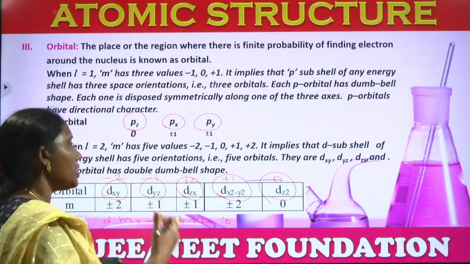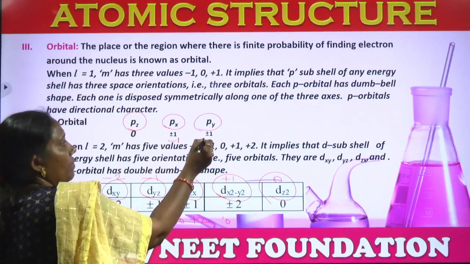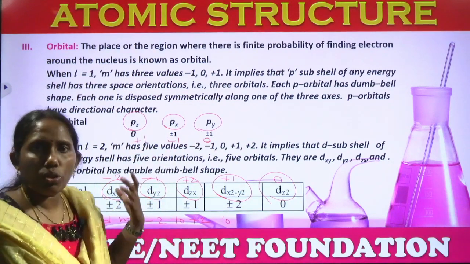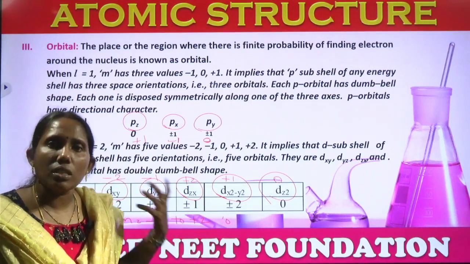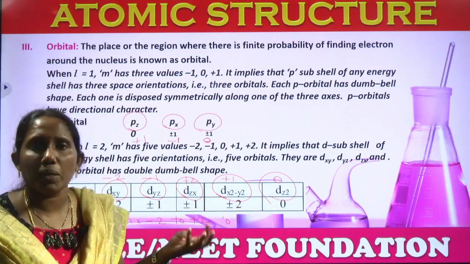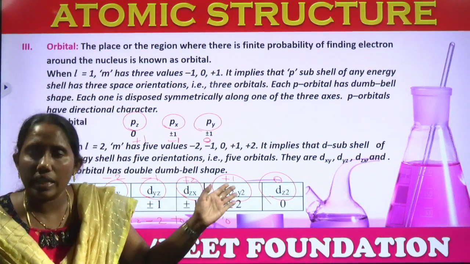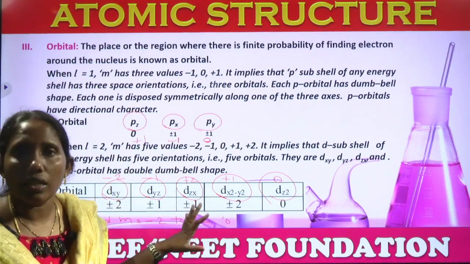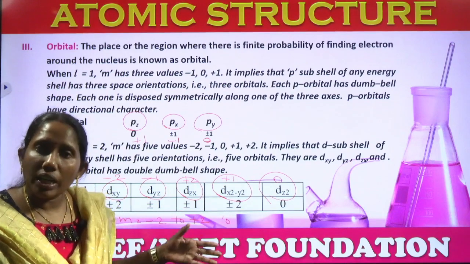But in some books they give px as -1, py as 0, pz as +1. So no need to worry about those values. The thing is, p has 3 orientations, px, py, pz, and D has 5 orientations, dxy, dyz, dzx, dx square y square and dz square.